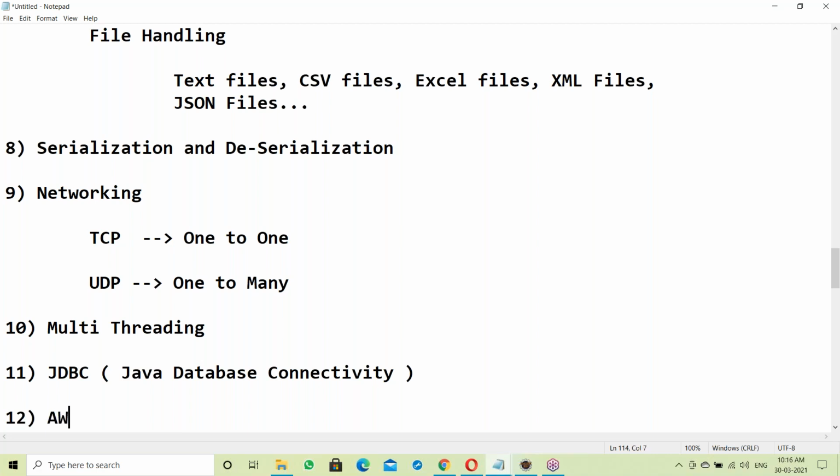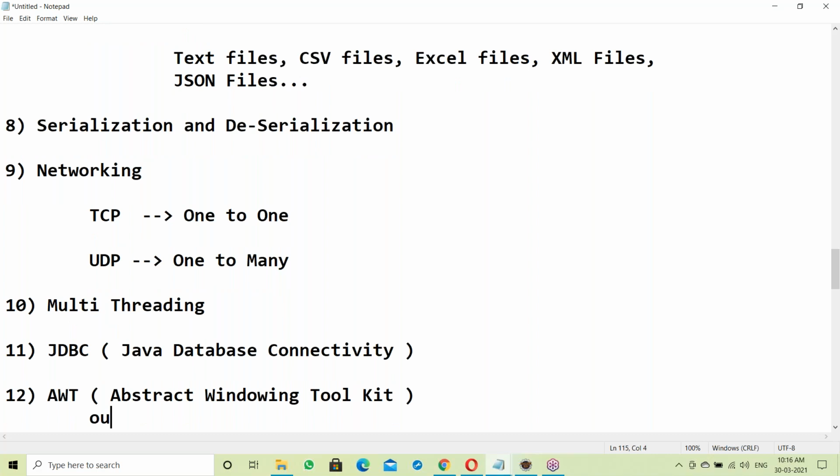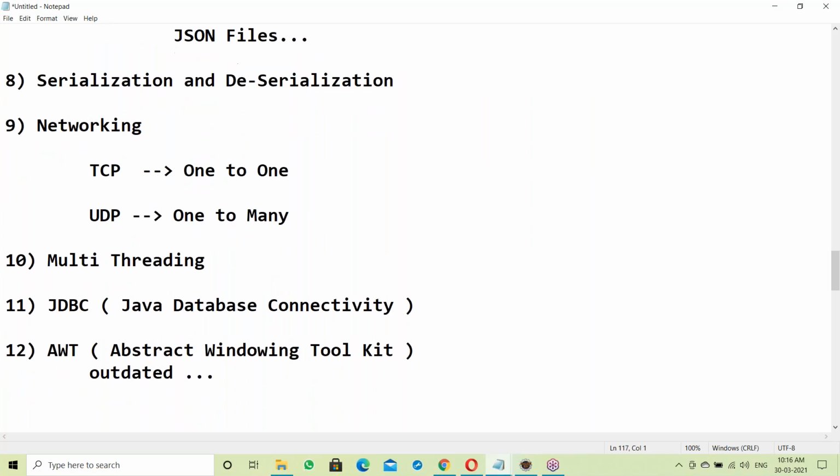Next, AWT, Abstract Windowing Toolkit. AWT is outdated. Long back it became outdated. Don't learn this, it's not necessary here. Almost 15 years ago, in 2005 itself, it was outdated. In place of AWT, now we have the Spring components, the Spring framework. Very long back outdated.